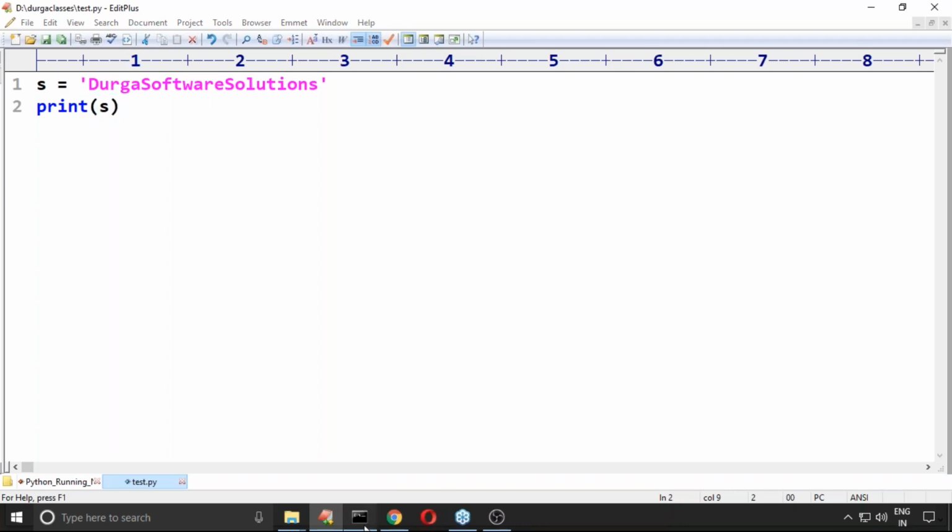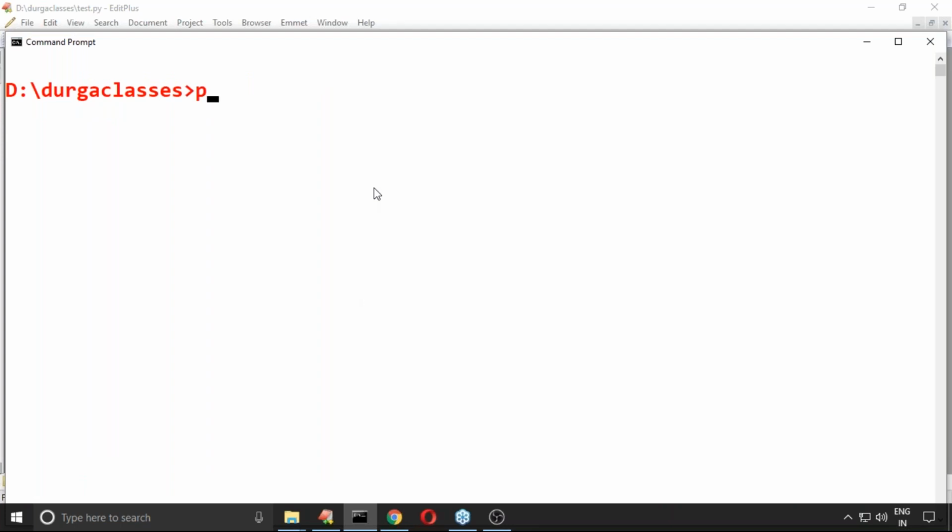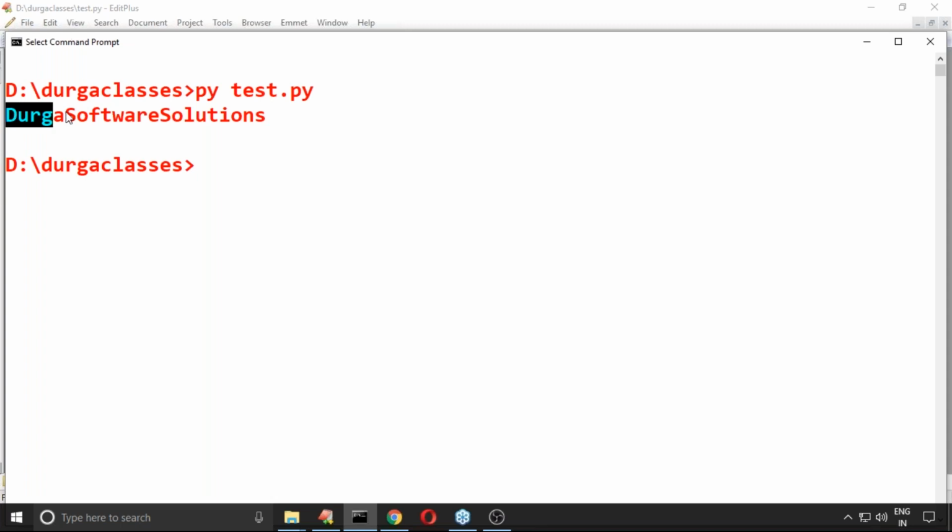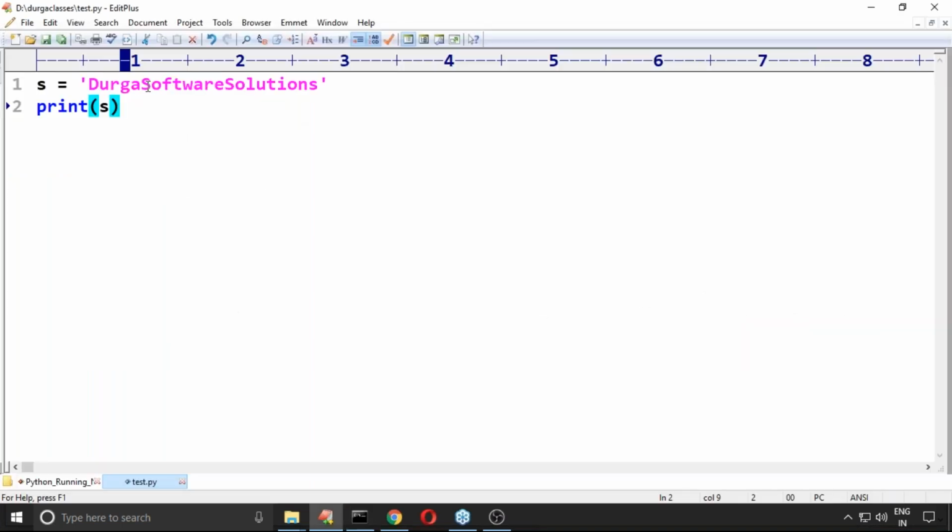Only one line. Running py tester.py, we get Durga software solutions as one line of output. But now I take Durga backslash n software backslash n.